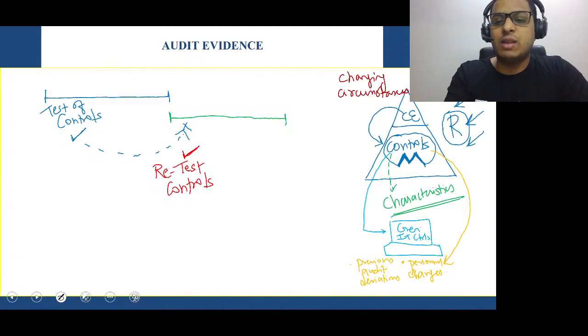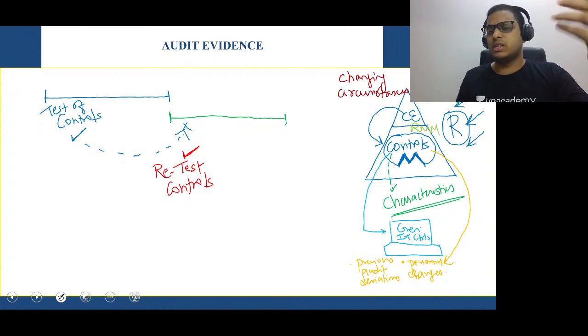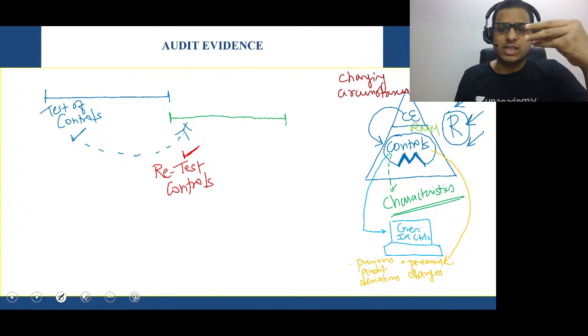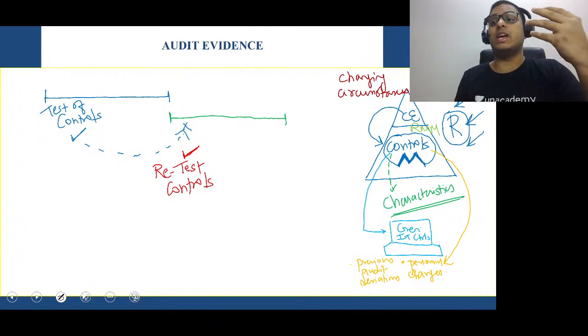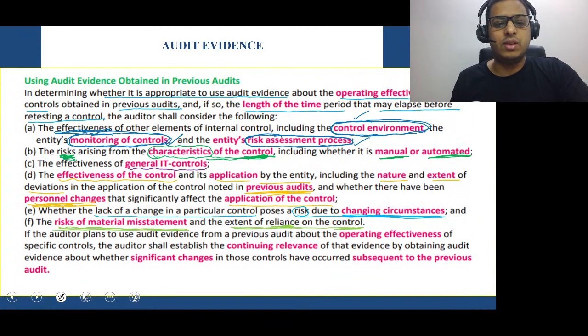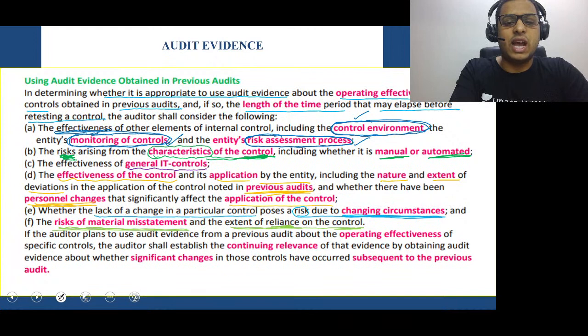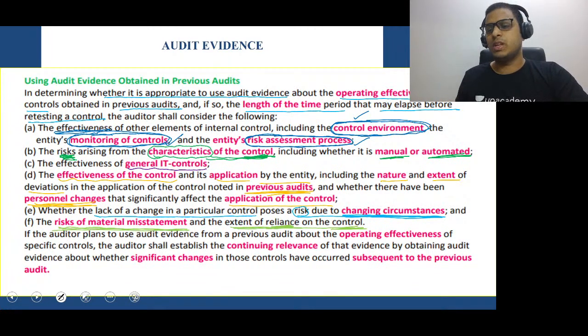Now you understand RMM is basically what? If the controls are weak, the organization can be infected with what? RMM. When I say infected, I don't mean it only in a computerized way. RMM is, as you know, risk of material misstatement, sir. When they do the assessment of the risk, and if they see the risk of material misstatement is very high, then the auditor will be worried. How much to rely on the controls? Very clear, very simple, very easy.